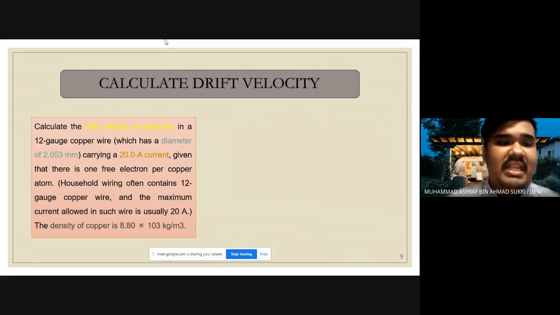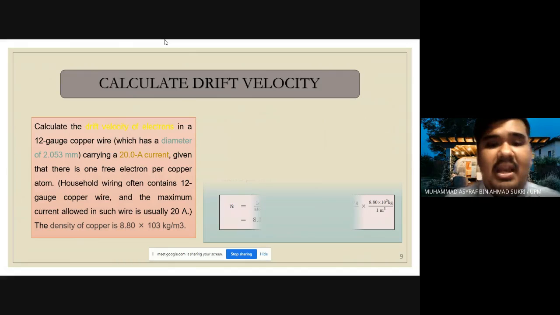So the question says to calculate the drift velocity of electrons in a 12 gauge copper wire, which has a diameter of 2.053 millimeter, carrying 20 ampere current. Given that there is one free electron per copper atom inside the copper wire. Wiring often contains 12 gauge copper wire, and the maximum current allowed in such wire is usually 20 ampere. The density of the copper is 8.8 multiplied by 10^3 kilogram per meter cube.